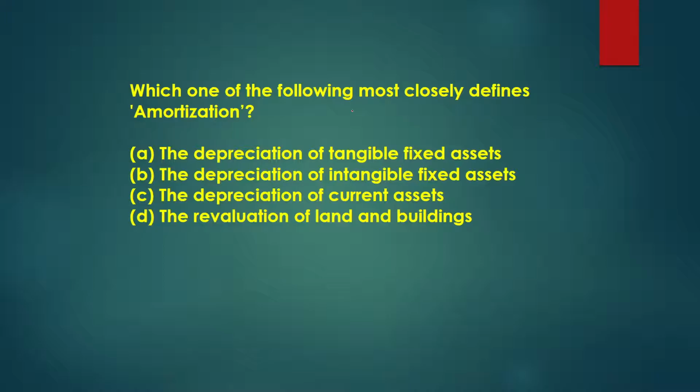Then we have: which of the following most closely defines amortization? As we know, depreciation is for the fixed assets, and not for the intangible assets.